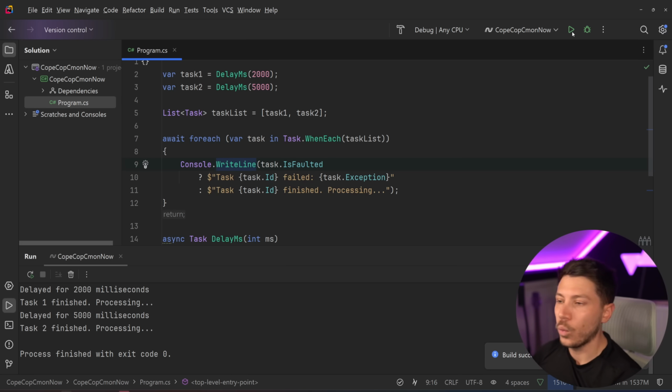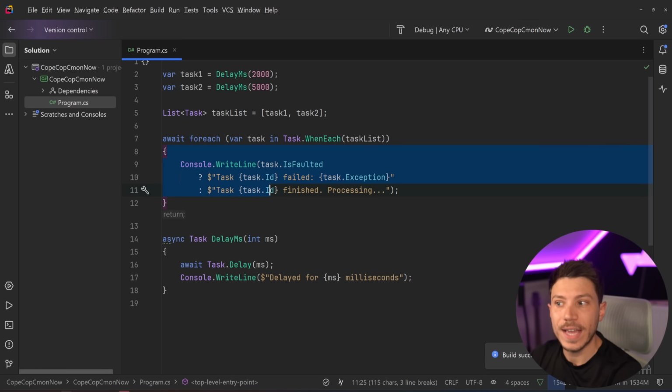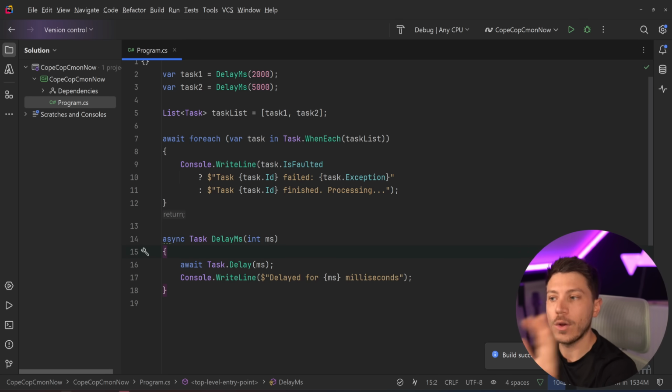Even if you're using WhenAll, I would argue there's a use case for this depending on your code. If you don't return anything, it's fine to have WhenAll. But if you do need to return something and do something with that thing as you process, you will save time if you have something like this, and your application will scale better. And that's the recommended approach you should go with.